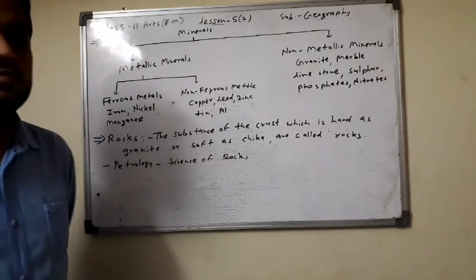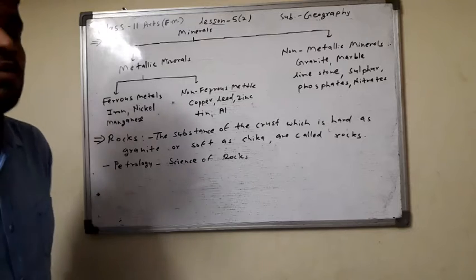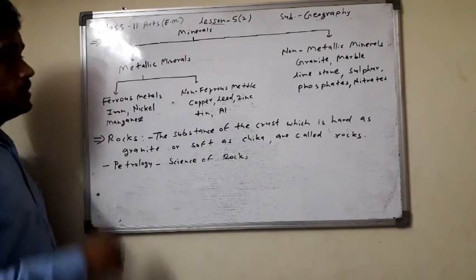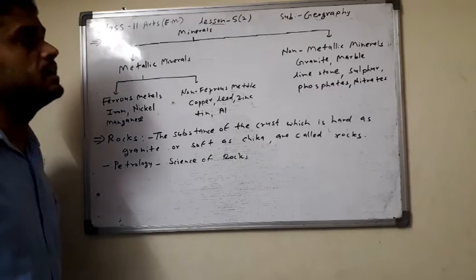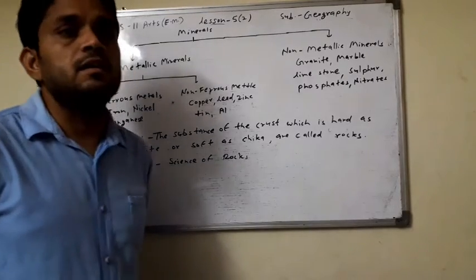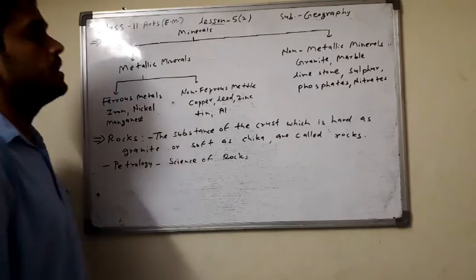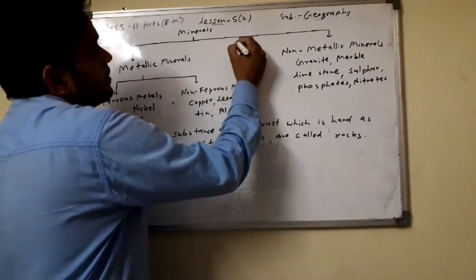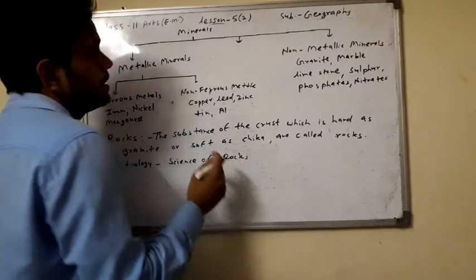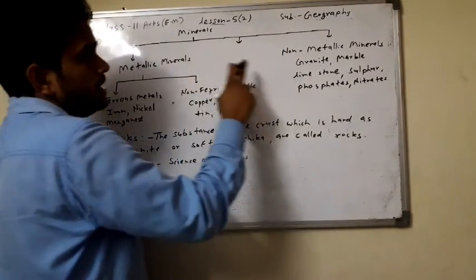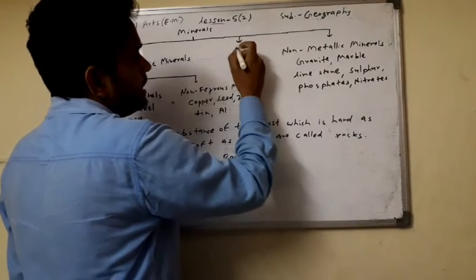Now here are the types of minerals. We can classify the minerals into two parts: metallic minerals and non-metallic minerals. And there is also a third part of the minerals.